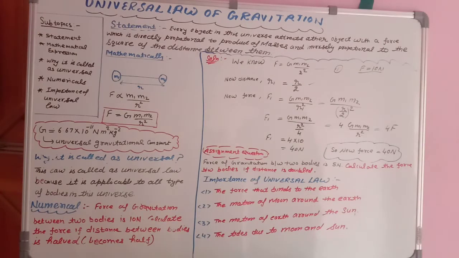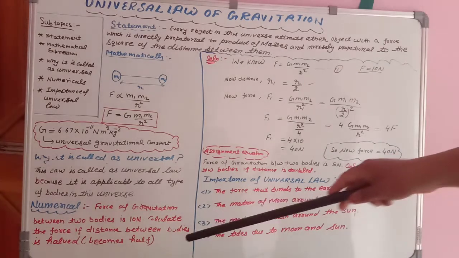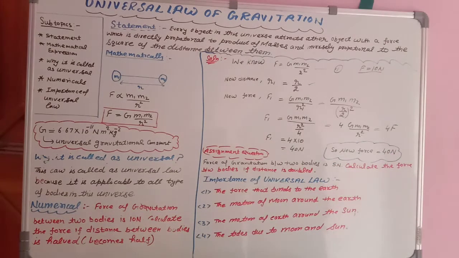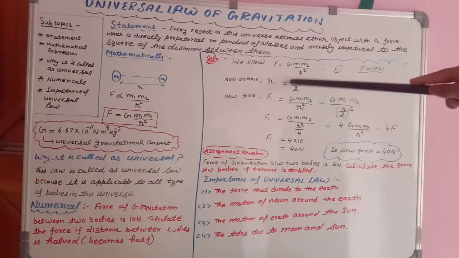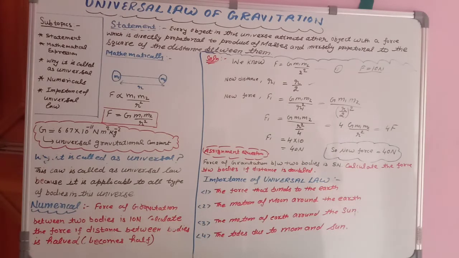अब distance को क्या कर दिया आपने? Doubled. Here I have halved and here I have doubled. वहाँ पे half किया था, यहाँ पे twice कर दिया, double कर दिया. So you have to follow the same procedure. Instead of half, r by 2, you have to write 2r. And do solve this numerical and send it to me. Those students who send me this assignment question will be marked as present. Rest all will be marked as absent in this class. I hope it is clear.